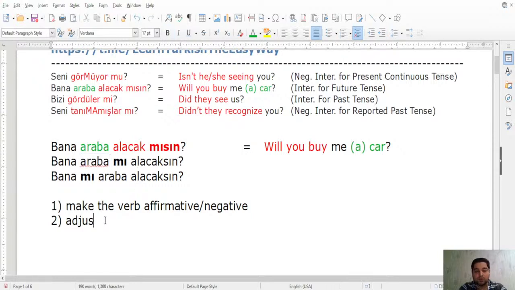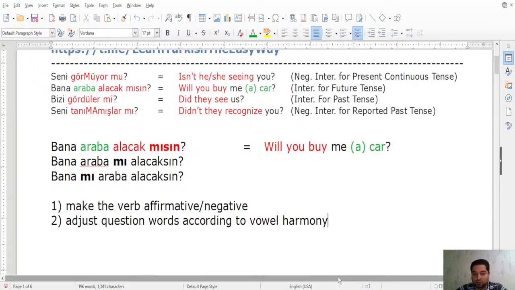Adjust question words according to vowel harmony. In different parts of the sentences, they will be different. Okay, it may be mı transformed to mi, or to mu, or to mü, and so on. Okay, so don't forget when we shift this. Don't forget these two rules.